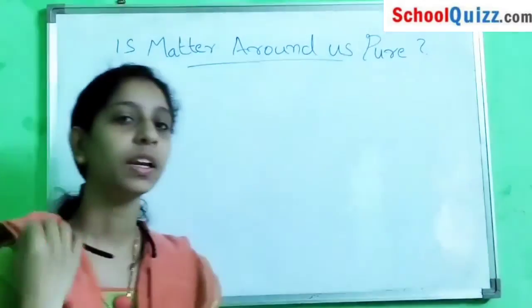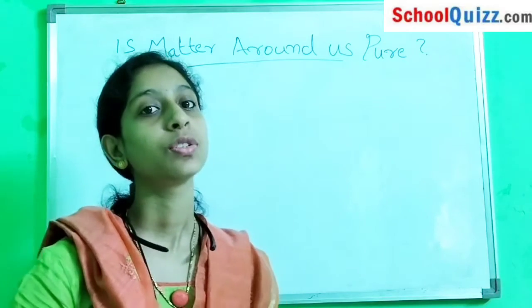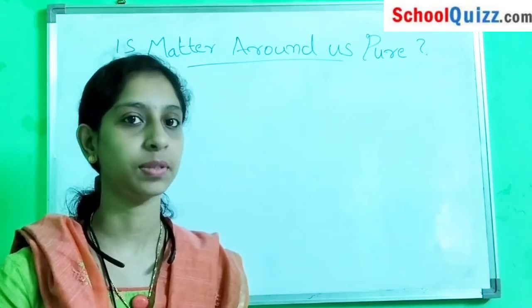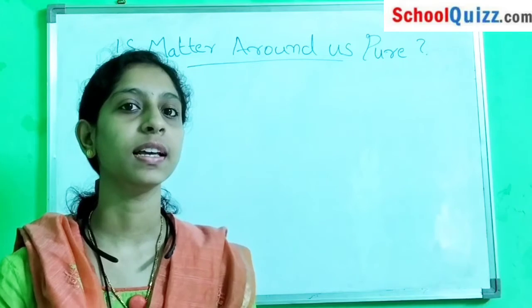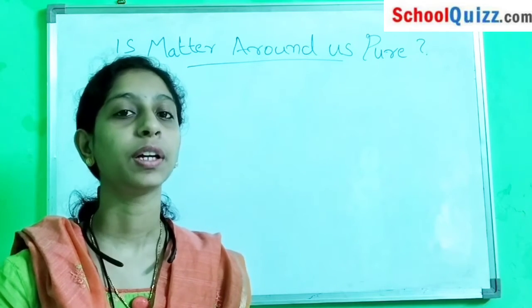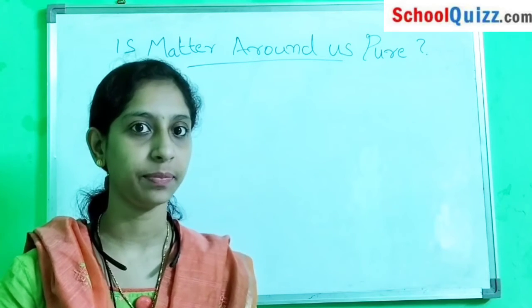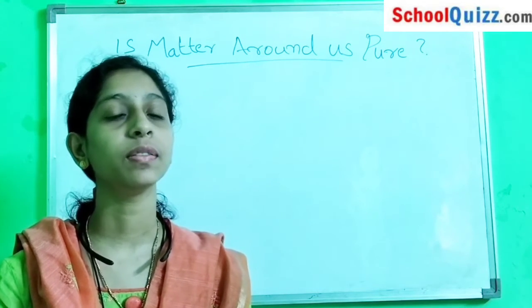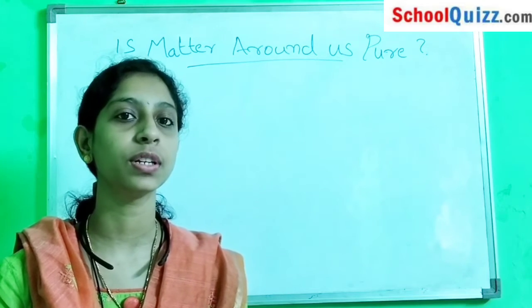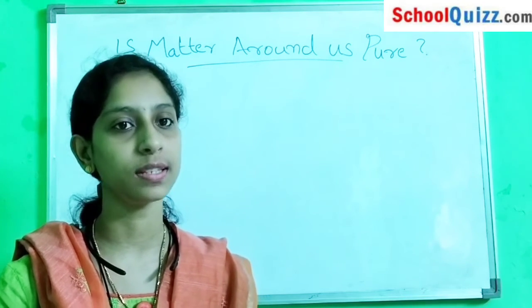In our textbook, there are 2 questions. What is a substance? A substance is a particular kind of matter with uniform properties. Second, what is the difference between heterogeneous and homogeneous solutions?